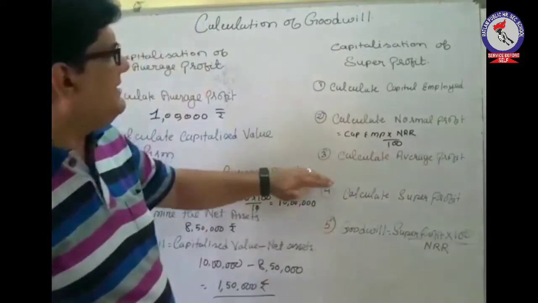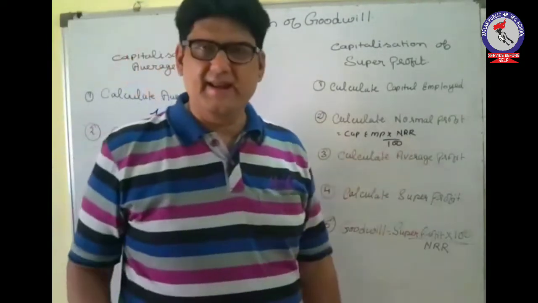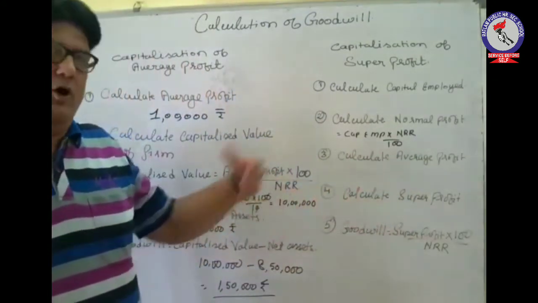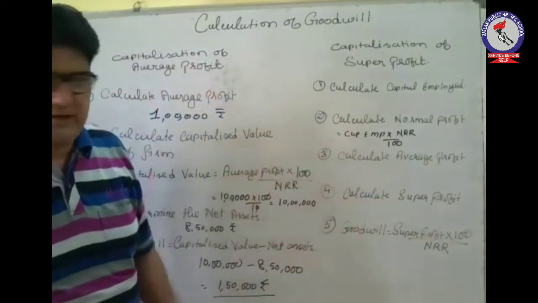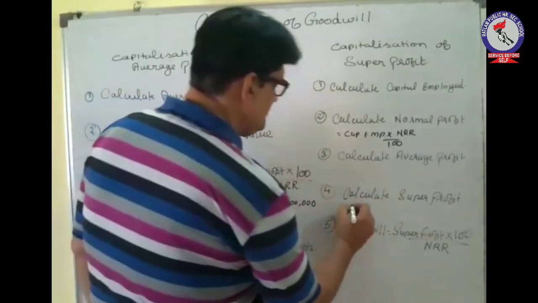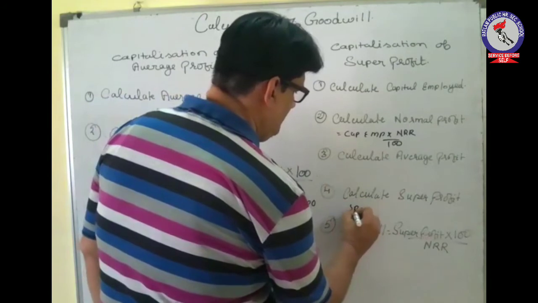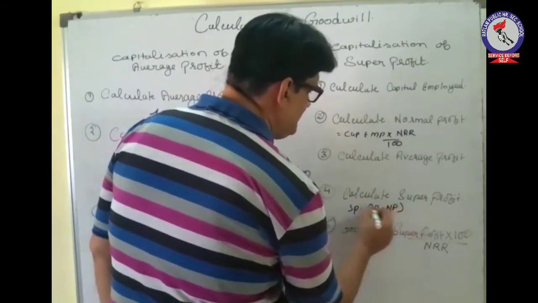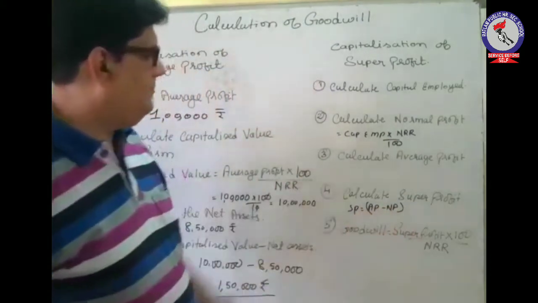Then calculate the average profit, again by making use of the formula, or if it is given to you, you can directly use it. Then calculation of super profit. So super profit equals AP minus NP. This will give you super profit.